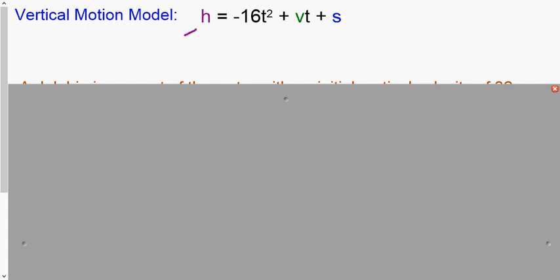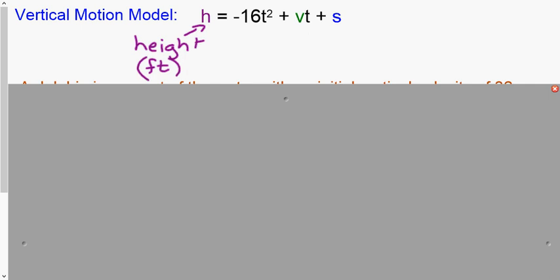H, this is the height. Whenever we're talking about finding the height of an object, or what is the height of the object after so much time, or when does the object hit the ground or whatever, h is the height. It acts like our y value. And again, all of these are going to be in feet.